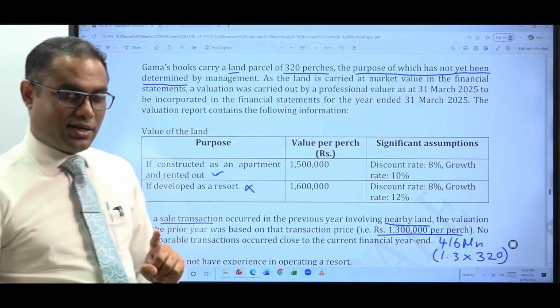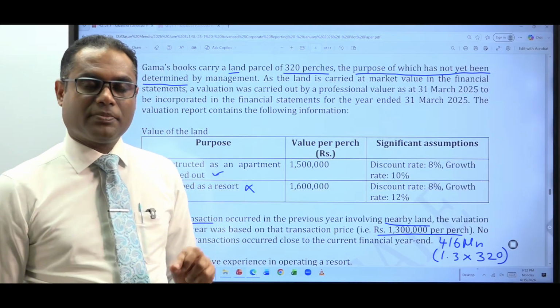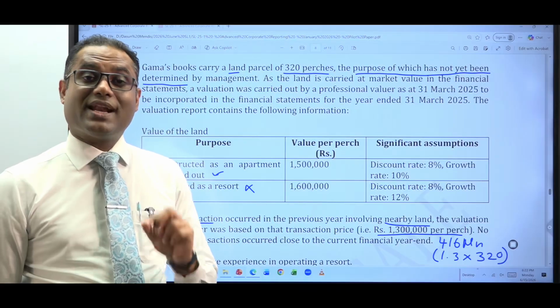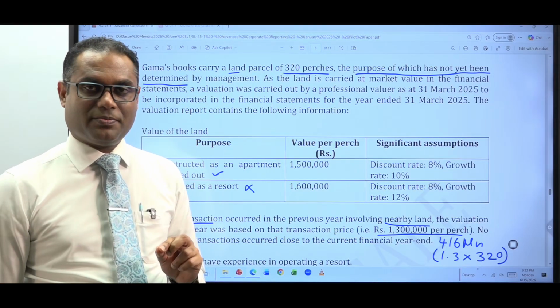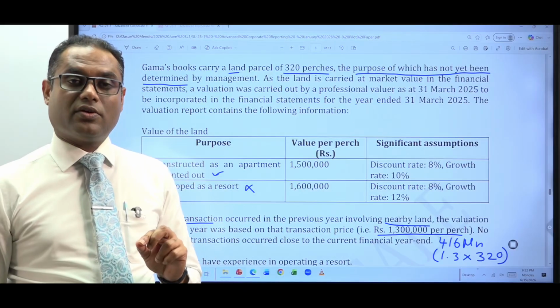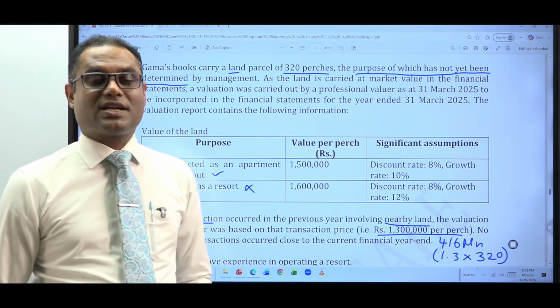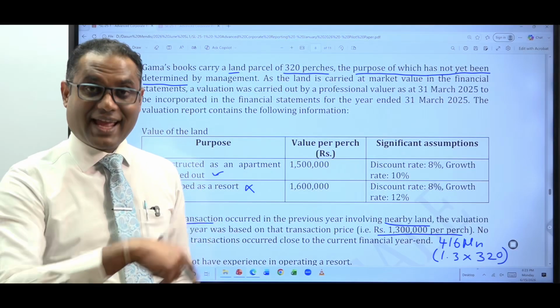No. Remember, the standard SL-FRS 13 clearly mentions that fair value is not an entity specific concept. It is a what? When you want to fair value an item, you have to look at it from the market participant's point of view, not entity specific.